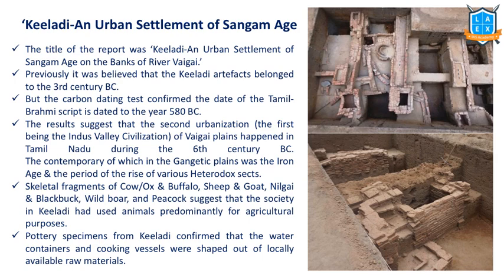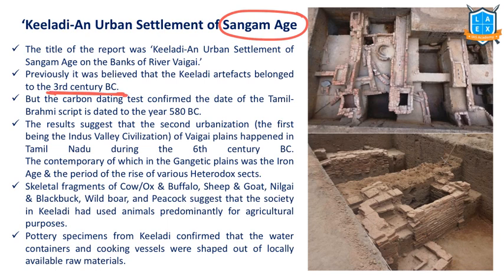Kiladi. Kiladi is an urban settlement which belongs to the Sangam age. This Kiladi civilization is located on the banks of the Vaigai River. Many of the features of this civilization are similar to the Indus Valley civilization. That's the striking feature of this. See, Indus Valley civilization is much older than the Sangam age. This belongs to the 3rd century BC.